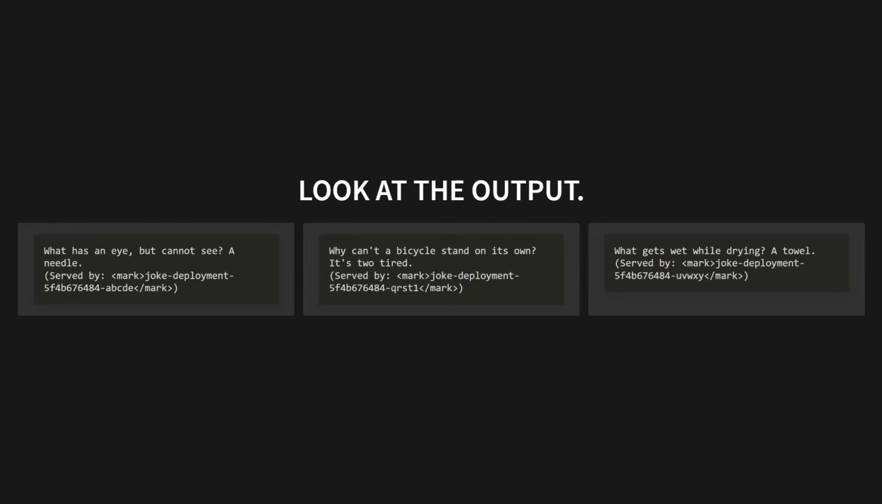Now look at the output on the screen. The first request says, "What has an eye but cannot see?" A needle. And notice it was served by pod ending in ABCDE. The second request, "Why can't a bicycle stand on its own?" It's too tired. Served by pod QRST1. And the third, "What gets wet while drying?" A towel. Served by UVWXY.